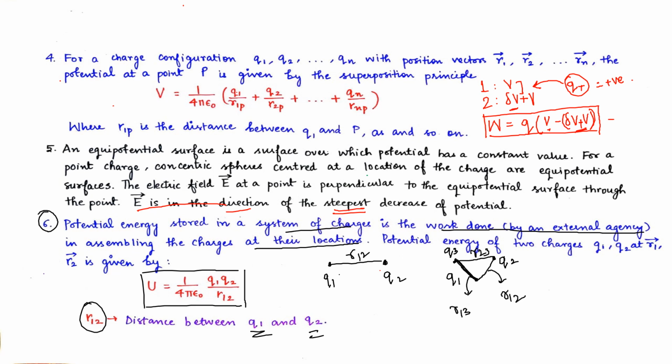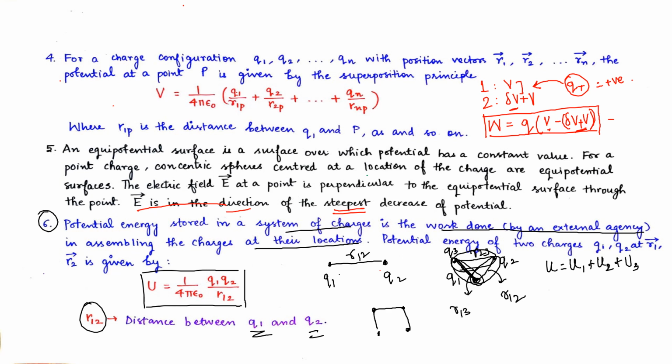So we will find the energy in this particular system first, then in this system, and then in the third system. So energy by the principle of superposition will be given as potential energy in system 1 plus potential energy in system 2 plus potential energy in system 3. Similarly, when we have 4 charges, they will form something like a square, rectangle, parallelogram.